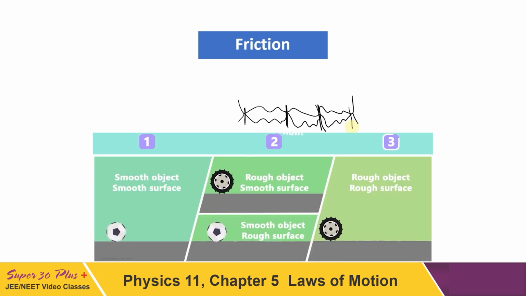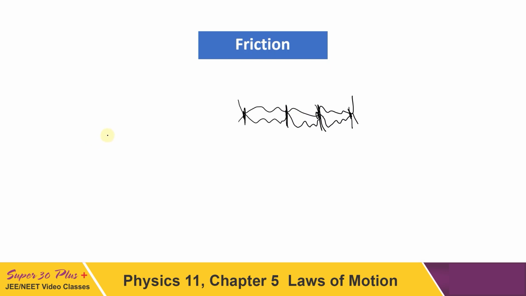On these contact points, a large pressure is exerted, and due to this large pressure, chemical bonding is developed between the points. If we want to slide one surface against the other, these bonds have to be broken, which is the cause of friction. So we have to apply force to break these bonds. That is why we explain friction as the force that opposes relative sliding between the surfaces.